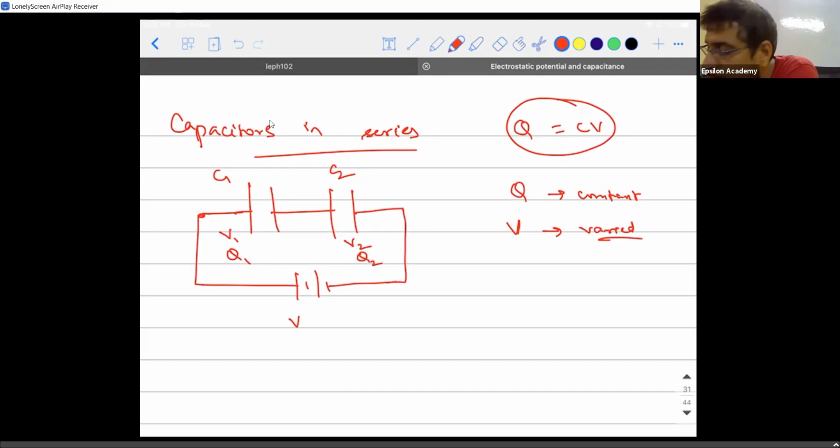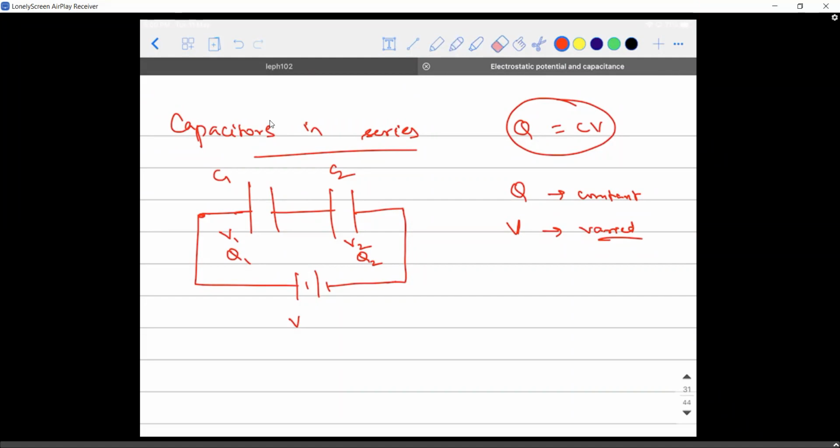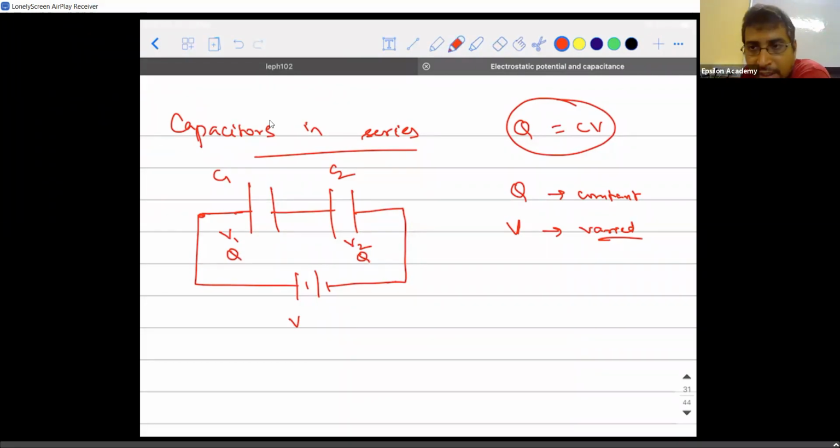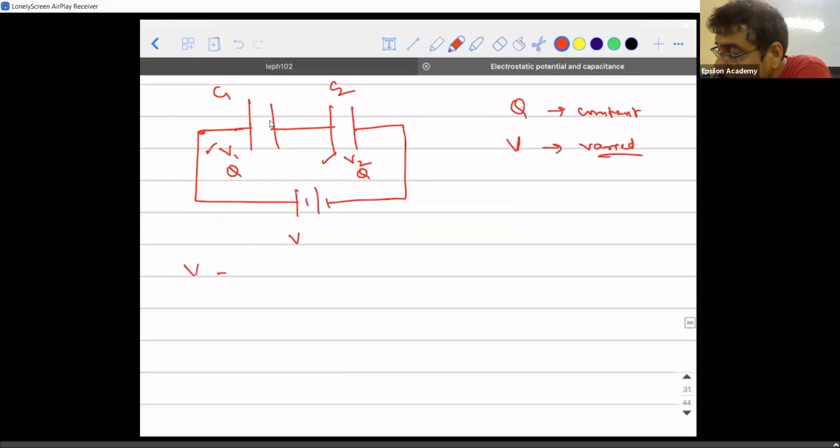A small correction to be done. What is it? Q, sir. The same Q. Okay, that is what the definition says. So when do we say capacitors are in series? When the charge on both the capacitors is the same and the potential difference is divided among them in such a way that the sum of all the potentials across the capacitors should be equal to the total potential supplied by us. So V will be equal to V1 plus V2.